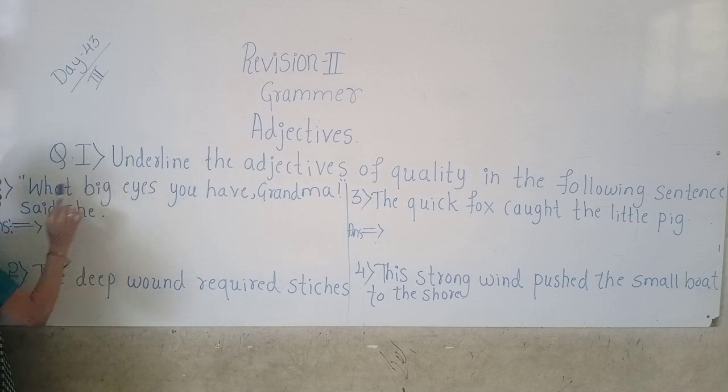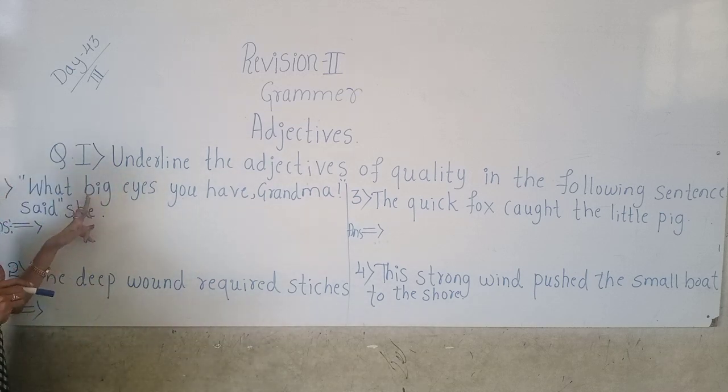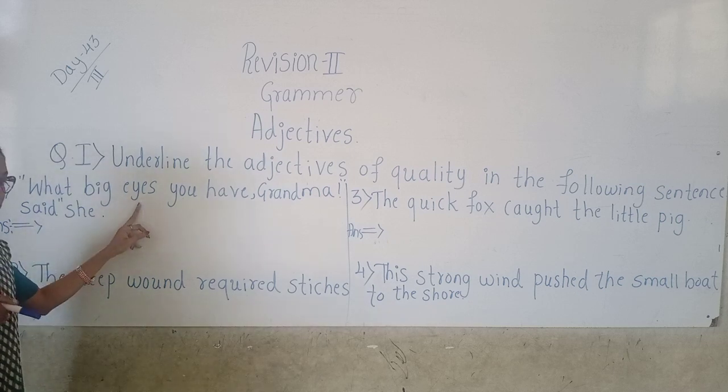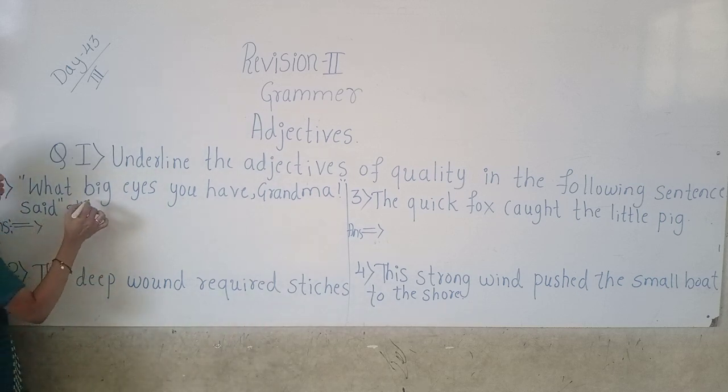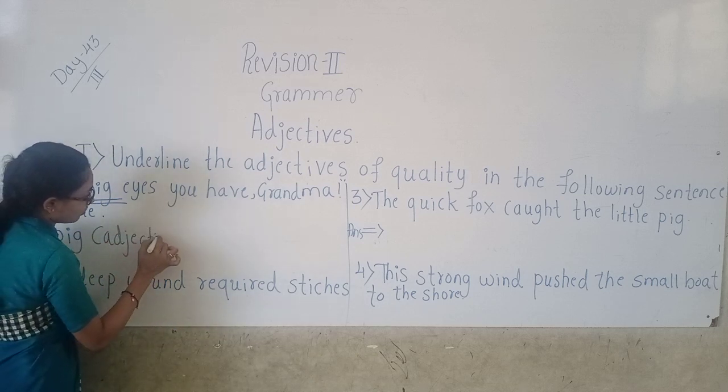See, which is the adjective of quality in this sentence? Eyes is the noun. So before the noun, what is there? Big. So big is describing the eyes. Big eyes means big is the adjective that describes the kind of eyes. We should underline big. So which is the answer, children? Big is the adjective of quality.